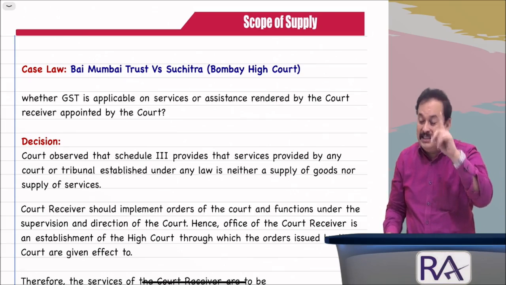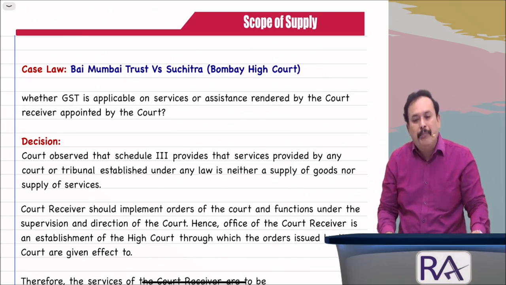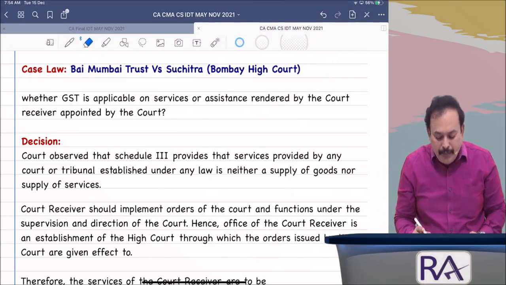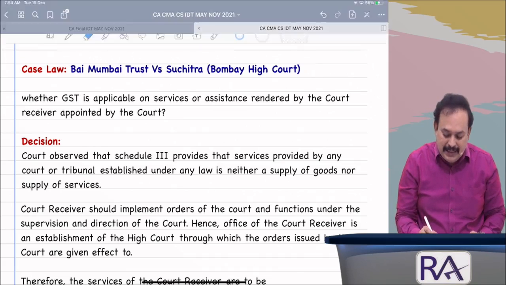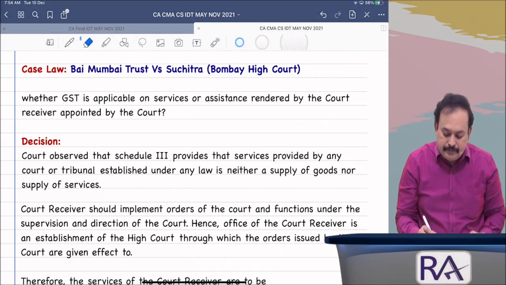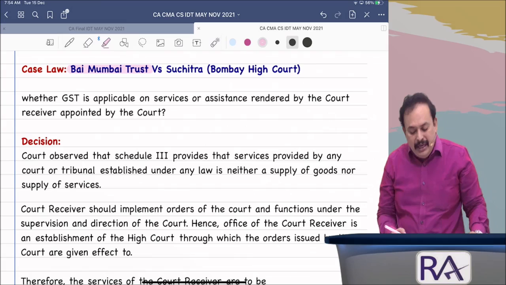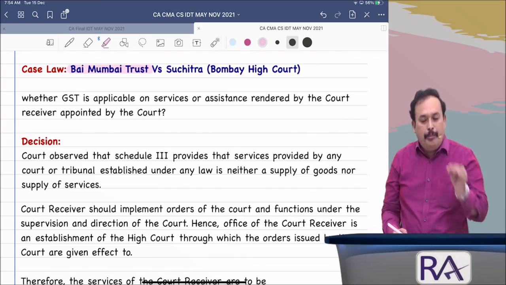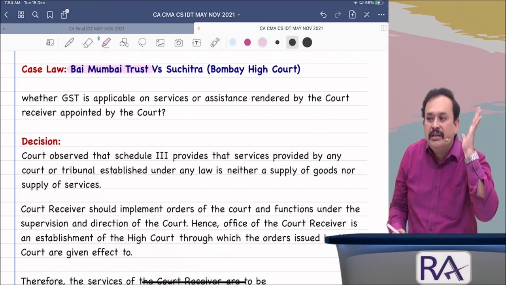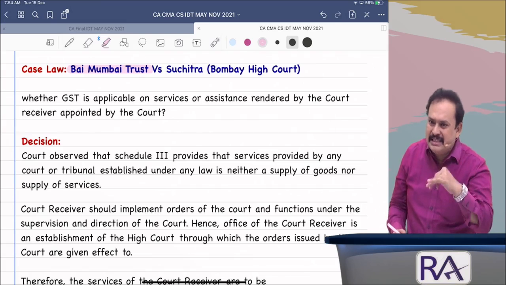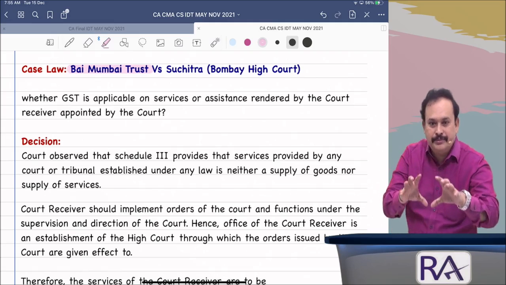Doubt. This has been clarified by the Bombay High Court in the case of Bai Mumbai Trust. In that case, the Bombay High Court said it is absolutely covered under Schedule 3.2, because this receiver has no power unless the power is passed by the court.